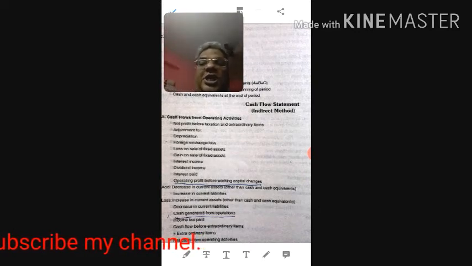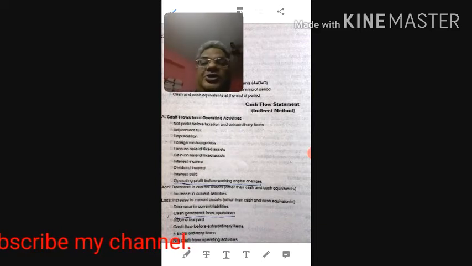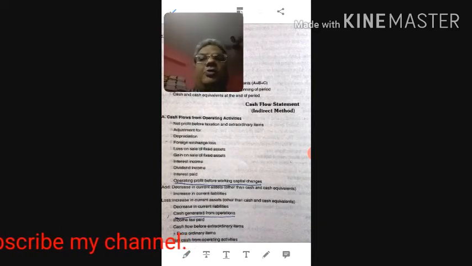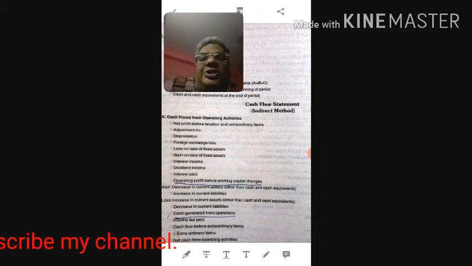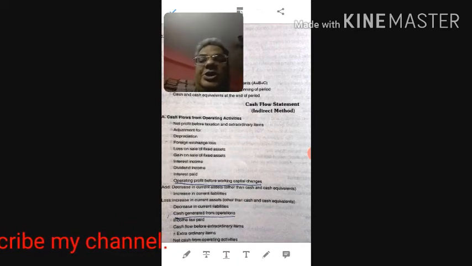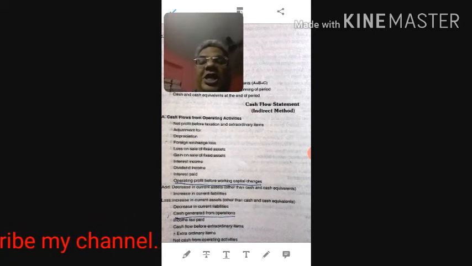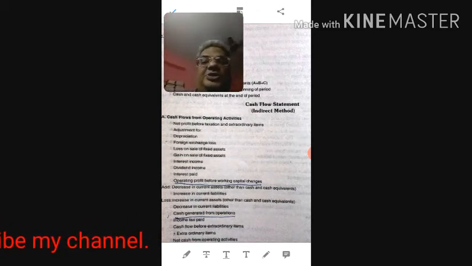First, the cash flow statement will be classified into three activities: cash flow from operating activity, cash flow from investing activity and cash flow from financing activity. Now what is operating activity? Operating activity means the cash flow that is generated through the day-to-day operation of the business.